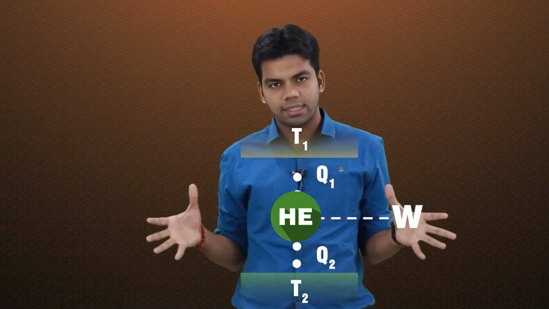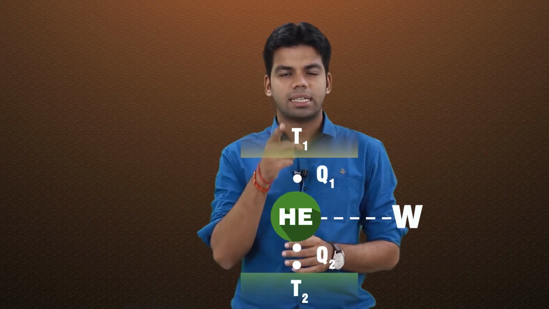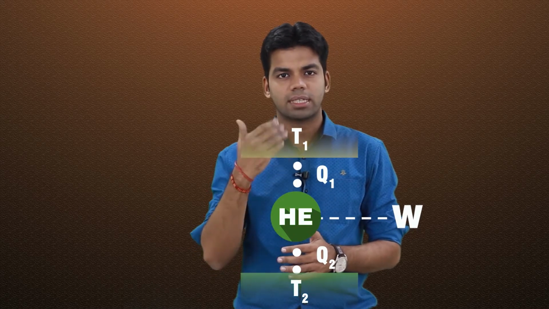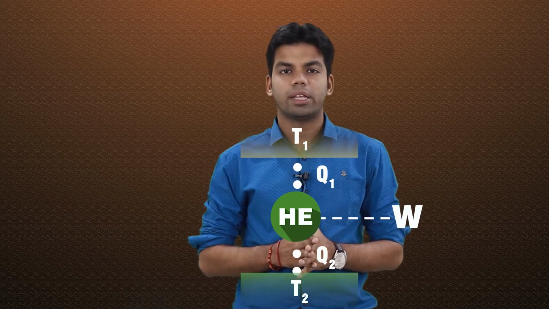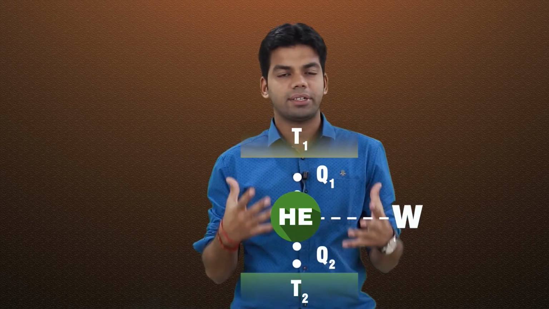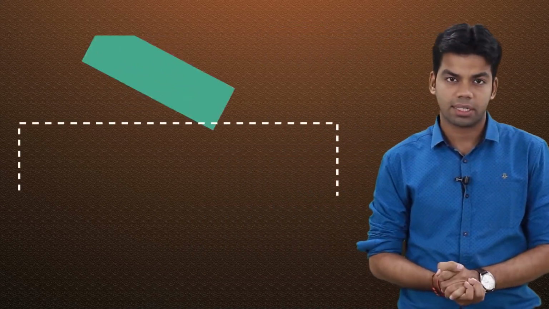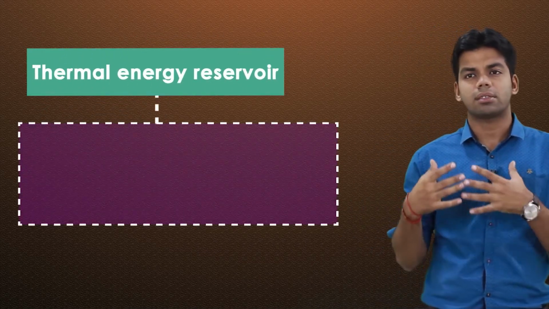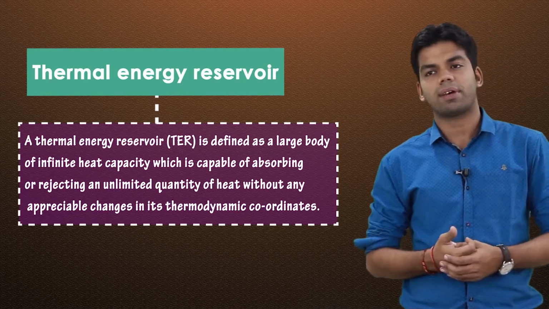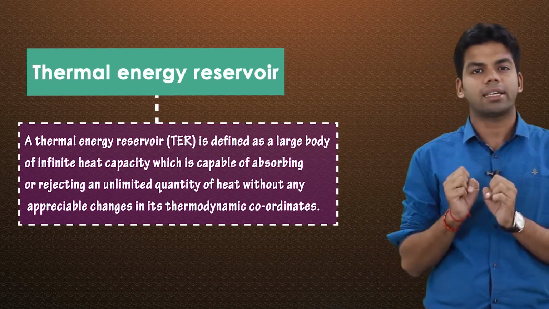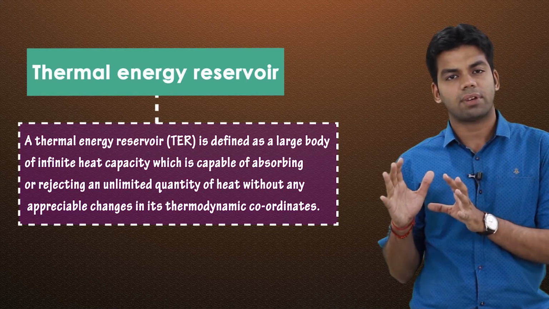So if I summarize this whole heat engine, what is it doing? It is taking Q1 heat from the source, which is a high temperature source, it is rejecting Q2 heat to a low temperature sink, and it is producing W net work done. Okay. Now here I have used two terms, that is source and sink. These source and sinks are nothing but energy reservoirs. These are the thermal energy reservoirs. Now what is a reservoir? A thermal energy reservoir means that if any amount of heat is added to that reservoir, or if any amount of heat is extracted from that reservoir, the temperature of that reservoir should not change.